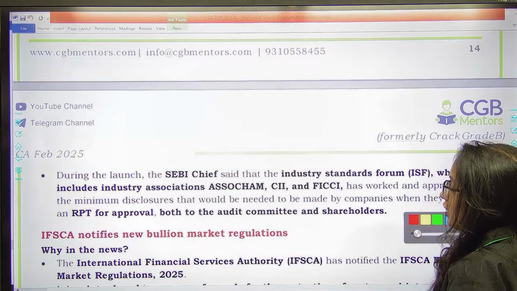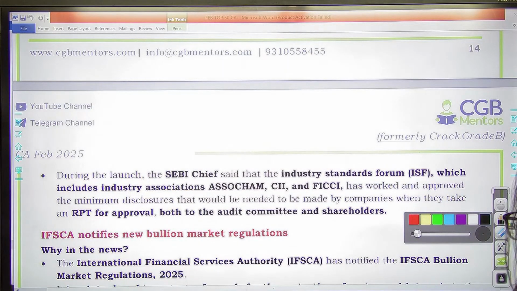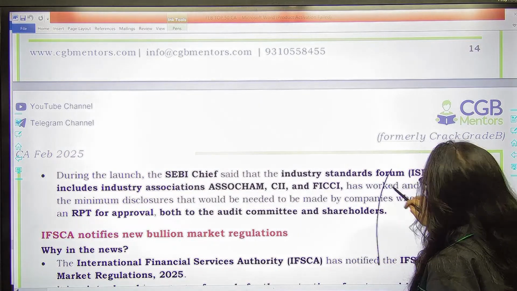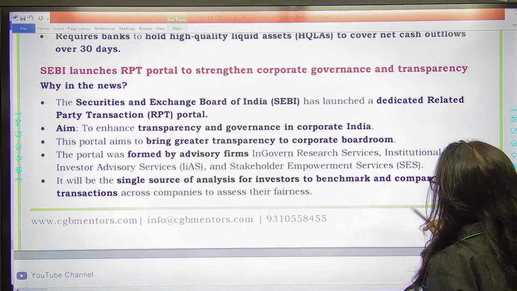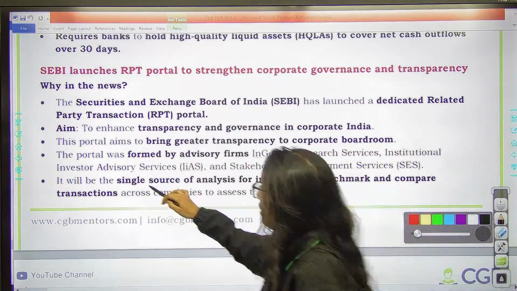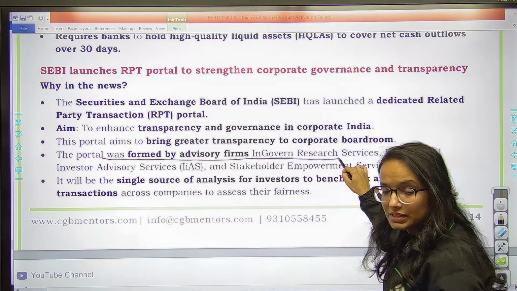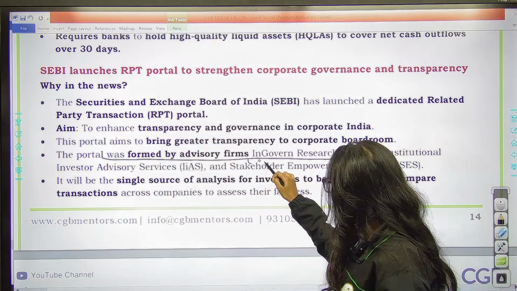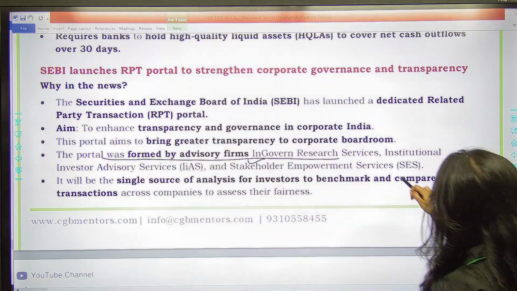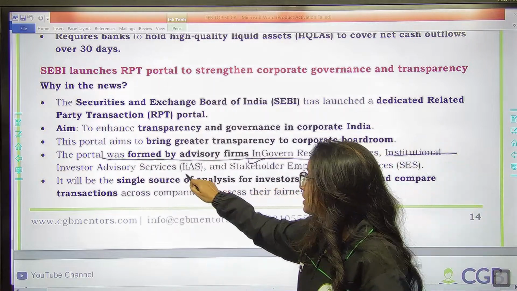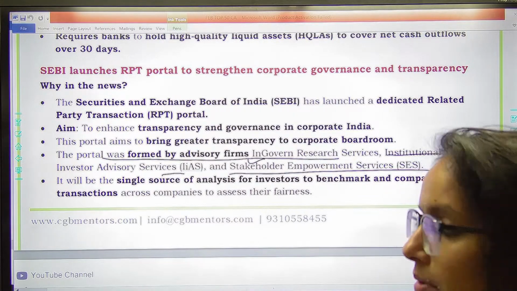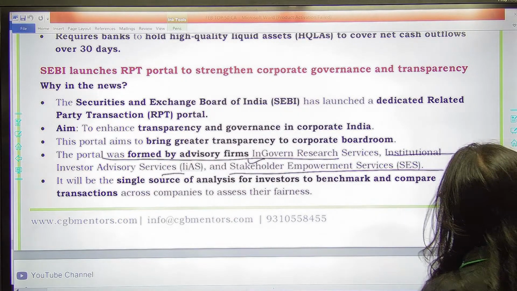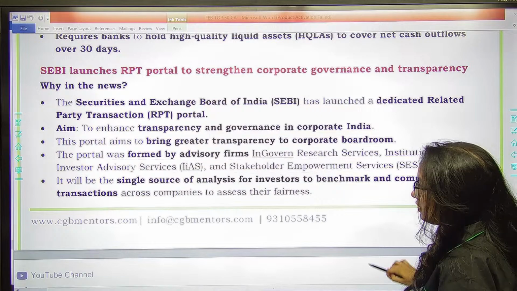And remember, the portal basically was formed by advisory firms like InGovern Research Services, Institutional Investor Advisory Services, and Stakeholder Empowerment Services. So you need to remember those who have helped in the formation of the platform, right?